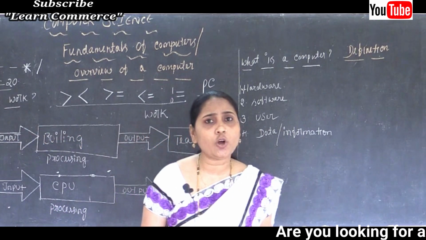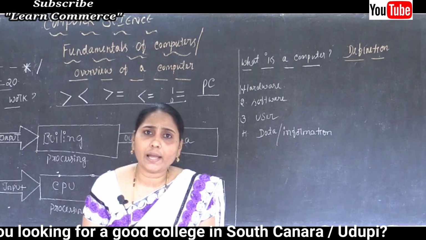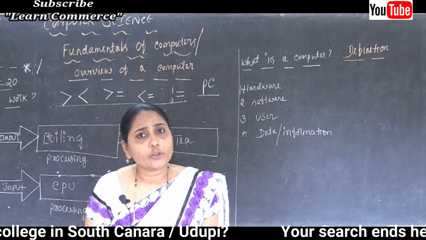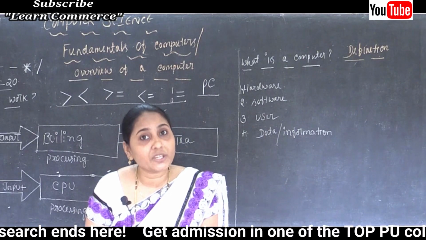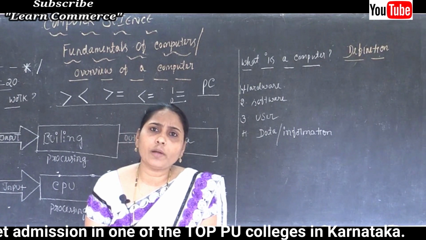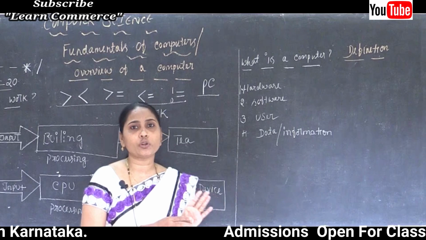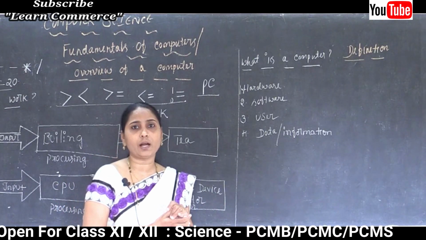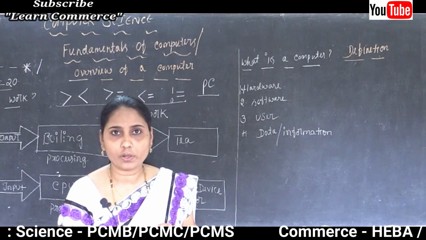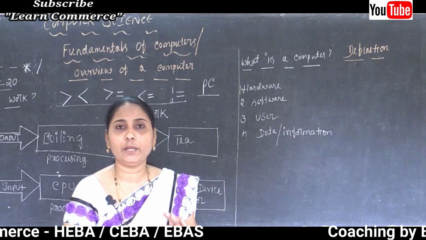So the definition of a computer, we are going to start from the same line, that is an automatic electronic machine. It's an automatic device. And what's the use? Why are we using it? It can be used to store the data. In a computer we can store many data, correct? In byte format.